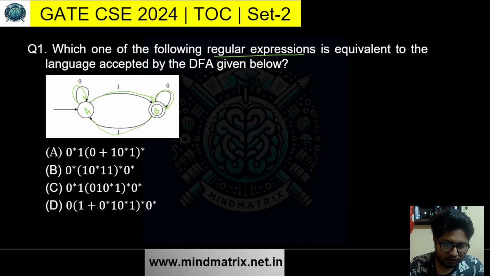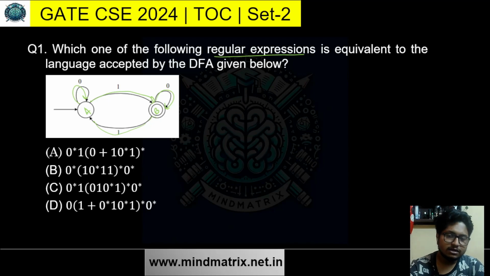Now there is a trick, or I won't say trick, this is something you develop with more and more practice. You know Arden's principle and those things, how you can derive a regular expression from an automaton, from a DFA or NFA. But if you start deriving the equations for the regular expression right now, that will take a long time, and this is not the optimal way to solve a question in a competitive exam. This is the right way to build concepts and to learn, and that is important, because if you get stuck at a point, these deep concepts will help you. But more and more practice gives you an advantage.